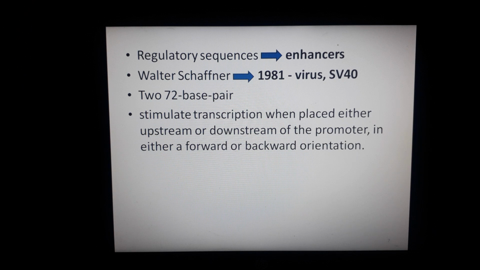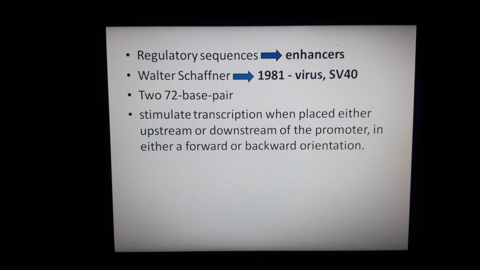These sequences that are present far away from the promoter, or the transcription start site, are known as enhancers, and enhancers were first identified by Walter Schaffner in 1981, during his studies of the promoter of another virus, SV40.